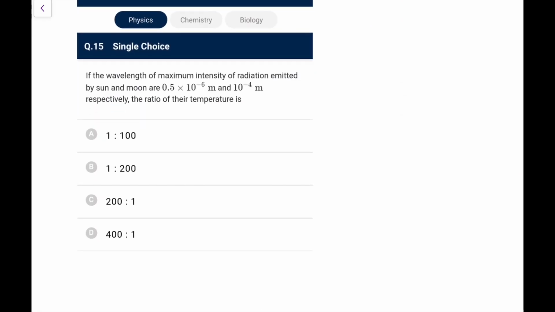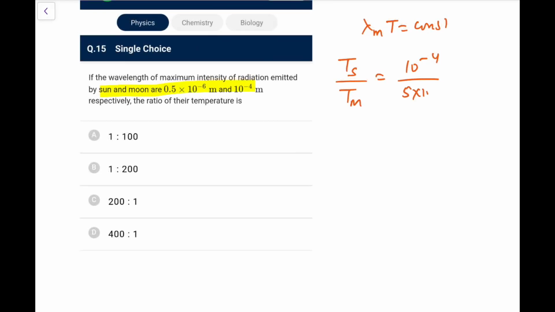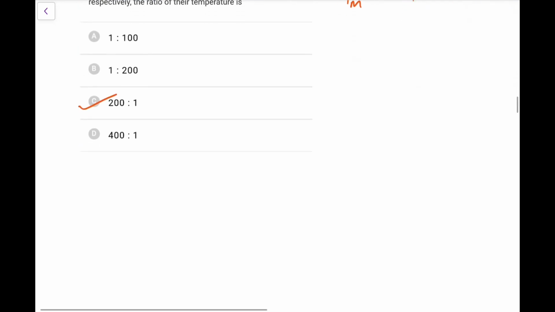Next. If the wavelength of maximum intensity of radiation emitted by the sun and moon are this, the ratio of the temperature is, again Wien's law, this is coming again and again, lambda m T is constant. So directly you can say T of sun to T of moon would be the inverse ratio, 10 to the power minus 4 upon 5 into 10 to the power minus 7, so what you have is 10 to the power 3 by 5, that is 200:1, so we'll go for option C here. This is the answer that we are getting.